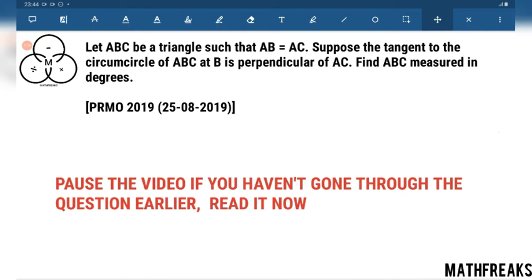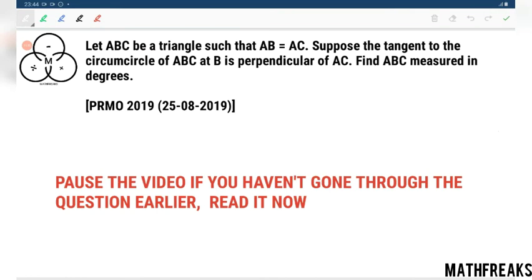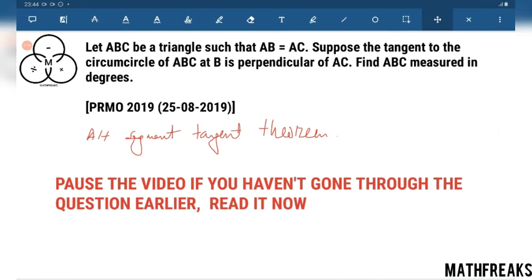This is indeed one of the easiest questions, which can be solved in a single line. If you have gone through the circles lecture, in which we have discussed the alternate segment tangent theorem, this is the hint for this question.